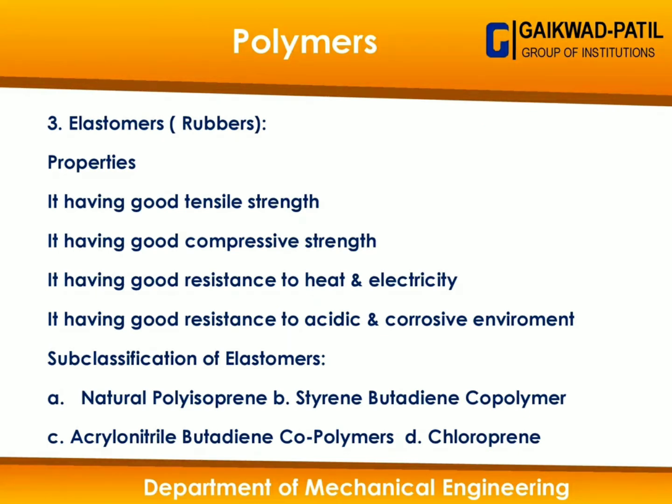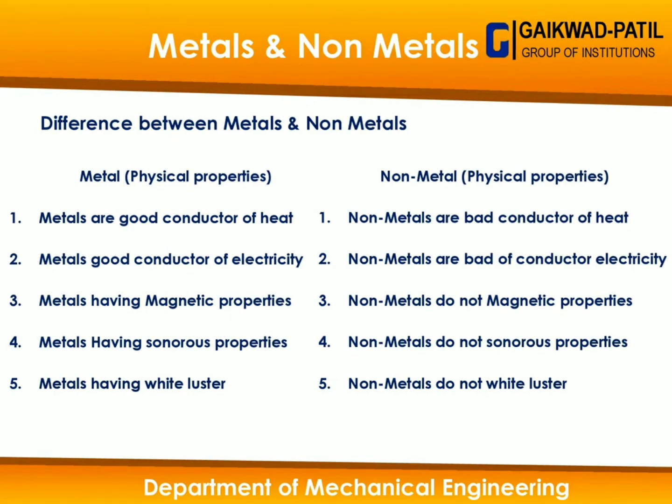So metals and non-metals are classified or differentiated on the basis of two main properties. First is physical properties and second is chemical properties. So let's see the physical properties of metals and non-metals.